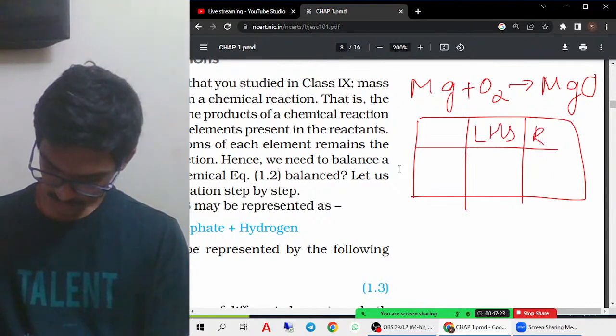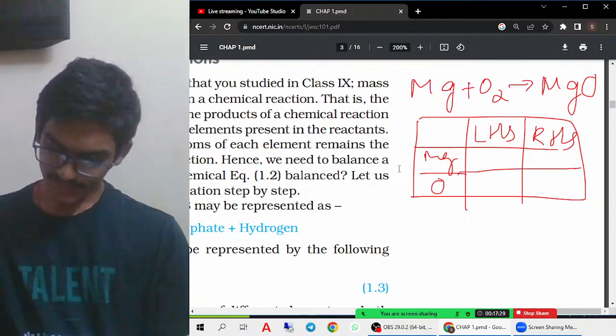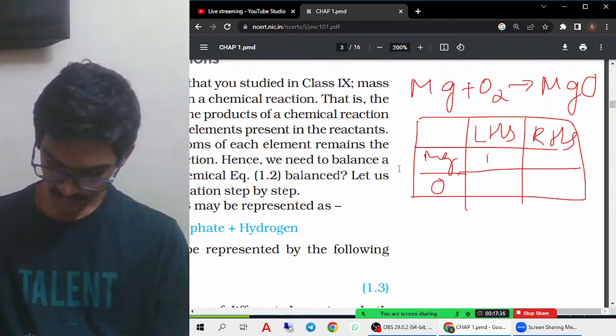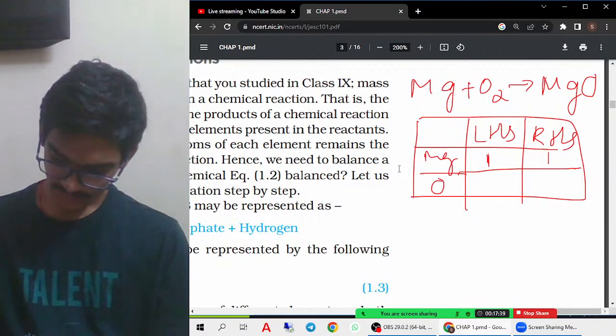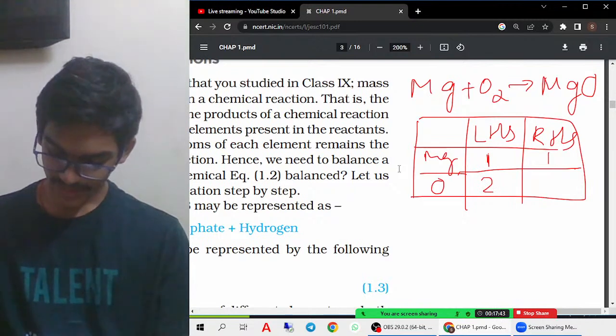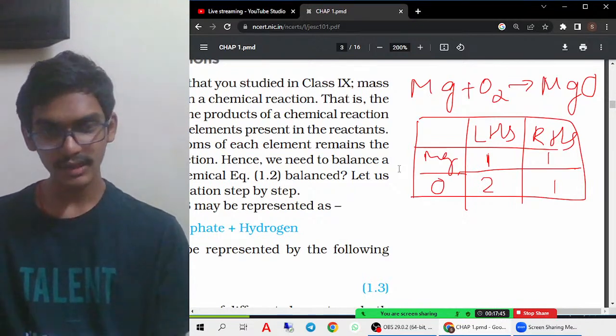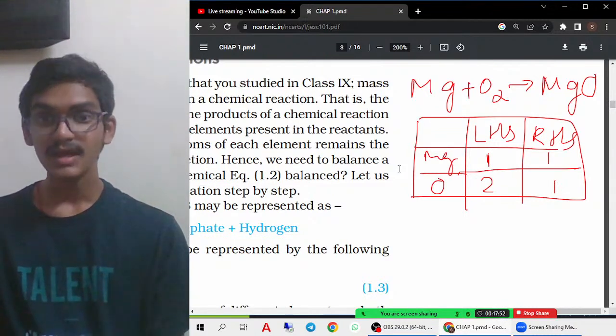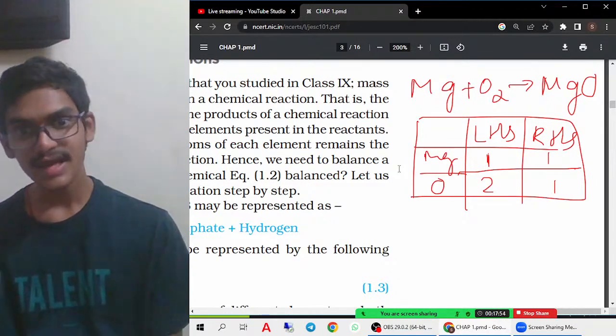LHS, RHS. What all elements are there, you write on this side: Mg, oxygen. In the LHS, magnesium only one is there. In the RHS also only one. For oxygen, two are there in the LHS side. In the RHS side, only one oxygen atom is there. Then what needs to be balanced here? If you see properly, the oxygen atom on the RHS has to be balanced, right?